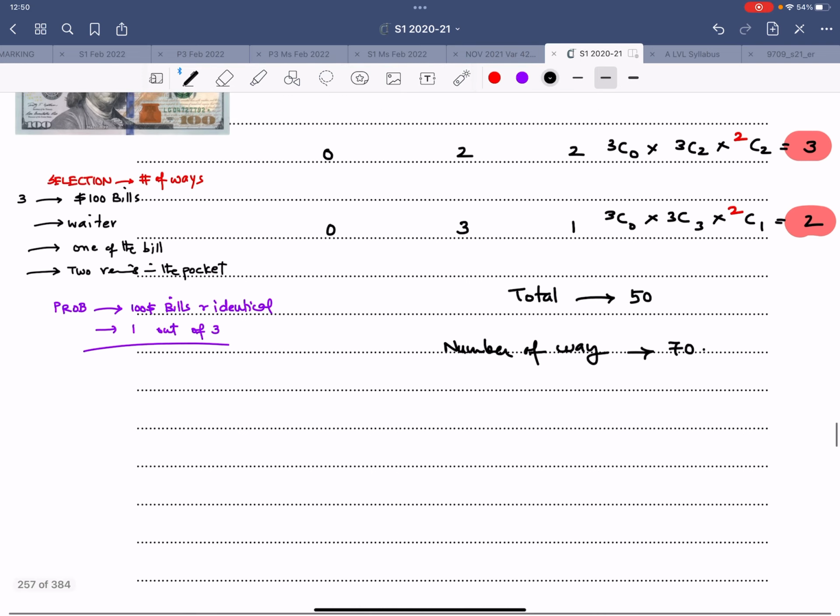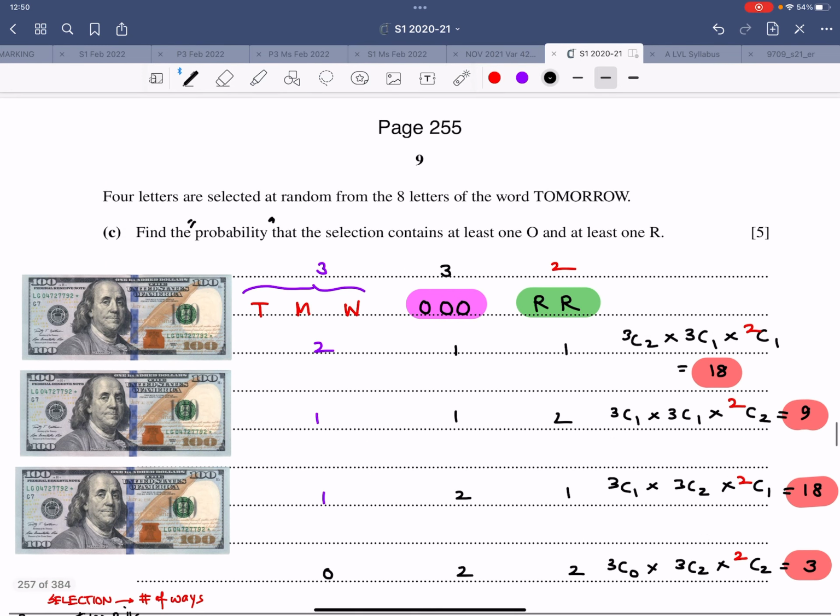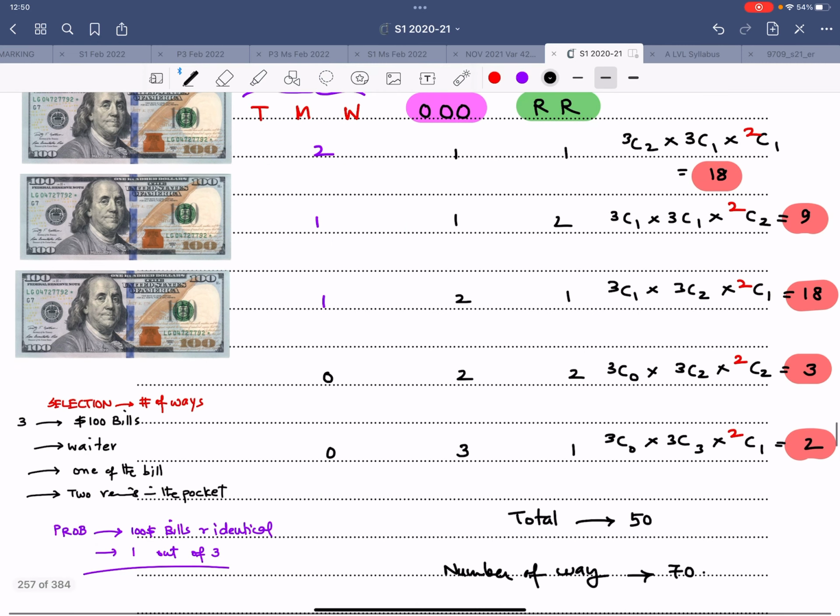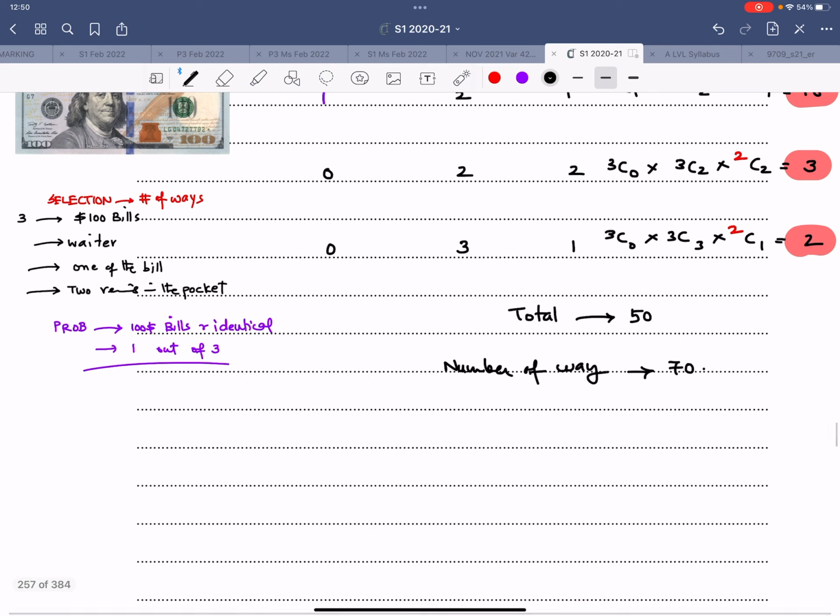Because there are 8 alphabets and you are selecting 4 out of them. So therefore that is 70. So the probability of this coming out is 50 over 70. That is the answer for this particular part.